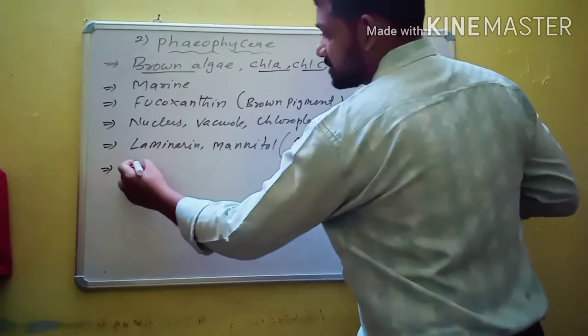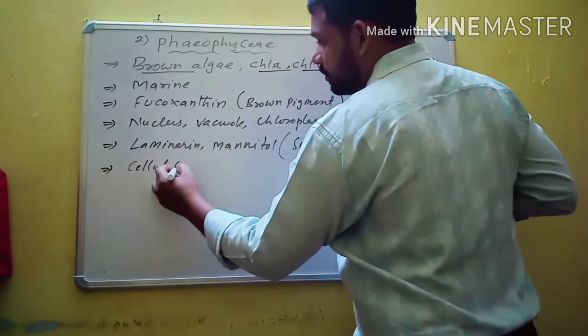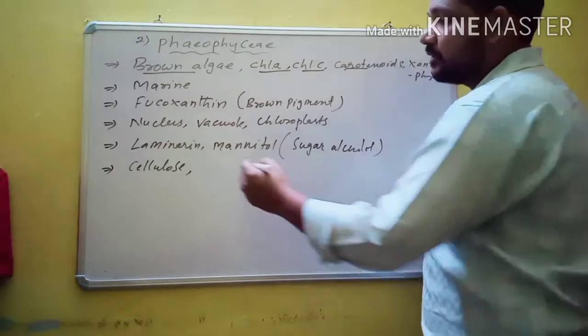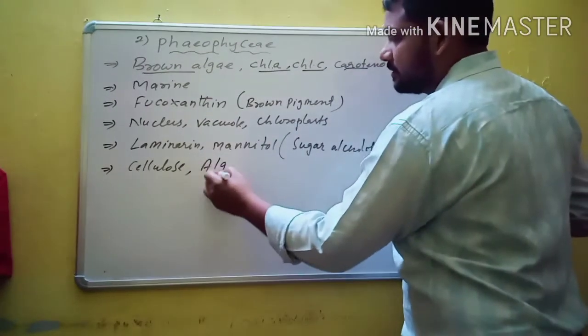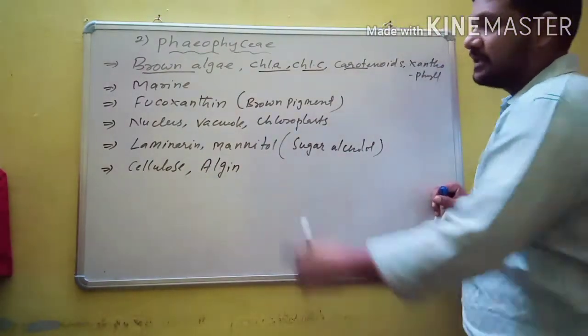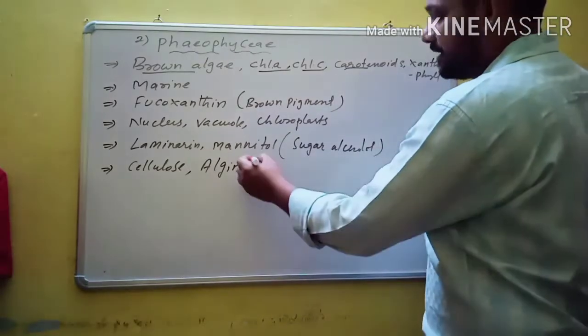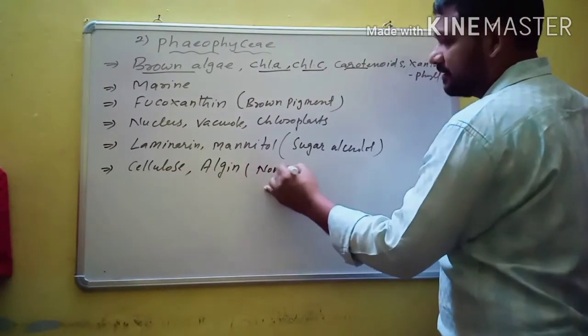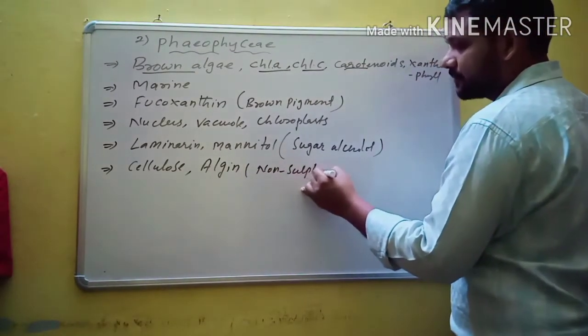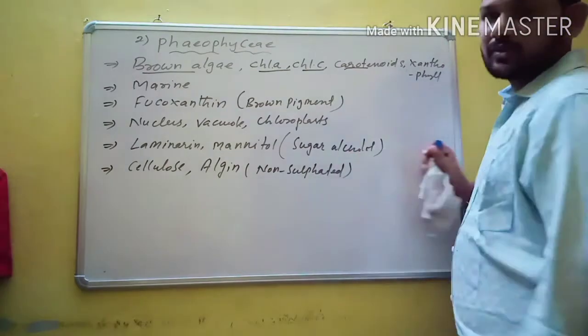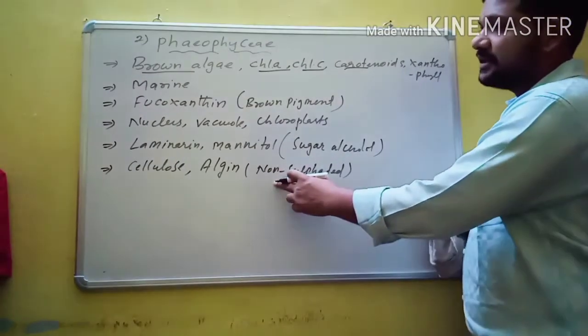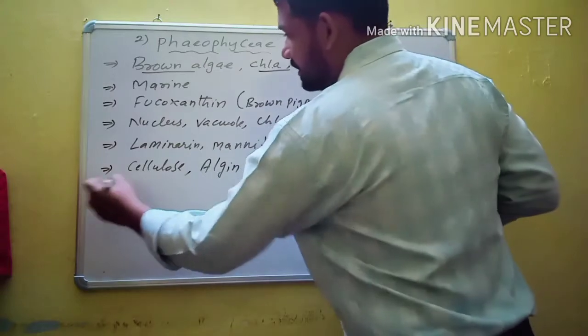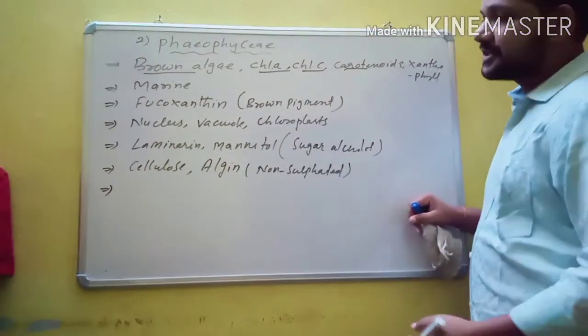And the cell wall is present. The cell wall is made up of cellulose, and the outer layer of the cell wall contains a phycocolloid, which is algin, and they are usually non-sulfated hydrocolloids.